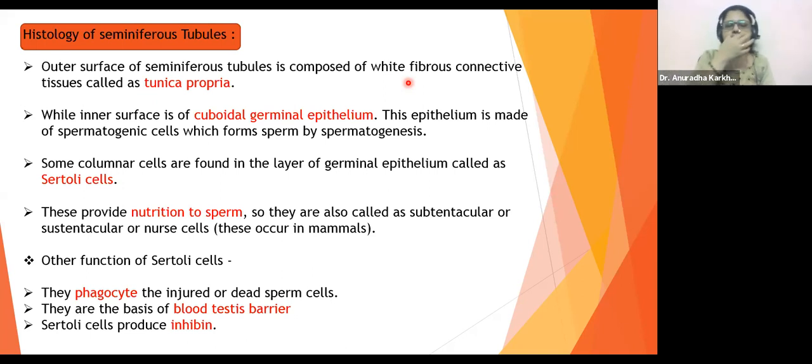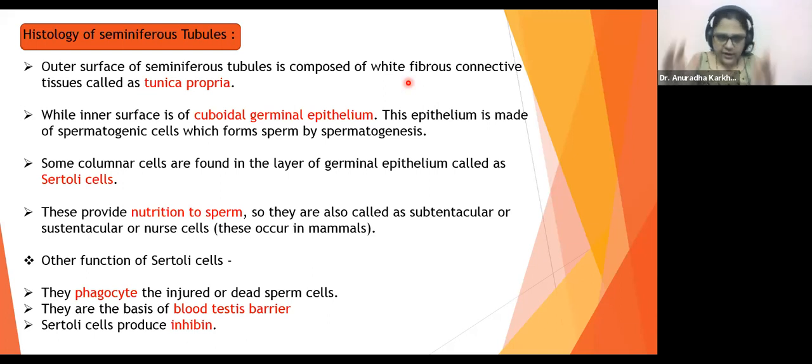This epithelium is made up of spermatogenic cells which form sperms by spermatogenesis. Now the cells of the cuboidal germinal epithelium will be called spermatogenic cells.